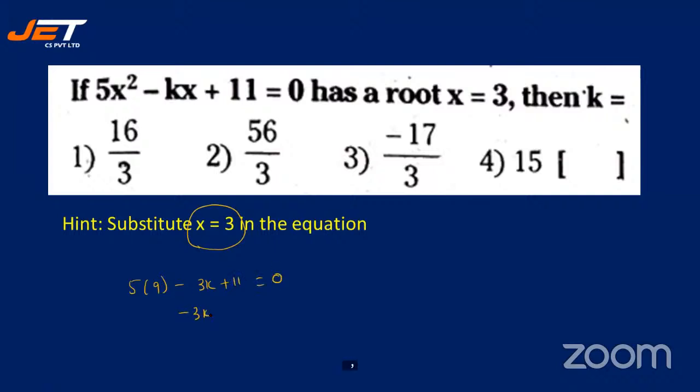Okay, so minus 3k, 5 nines are 45, less than 55 plus 1, 56 is equal to 0. So minus 3k, when this plus 56 goes that side it becomes minus 56. Minus gets cancelled. So what is k? It is 56 by 3. So your answer should be option 2. Let's check. Yes, it is.